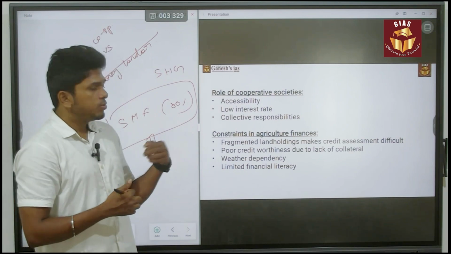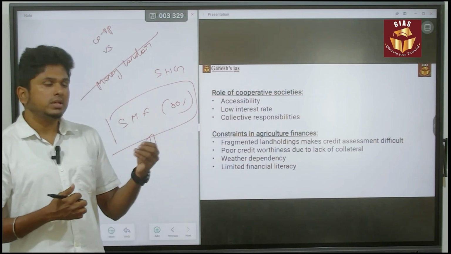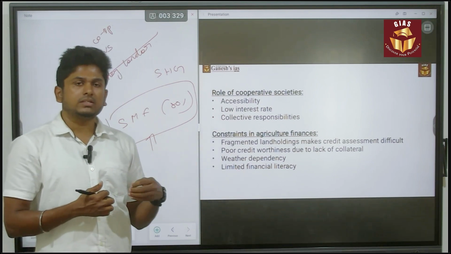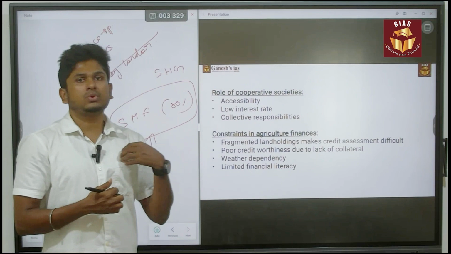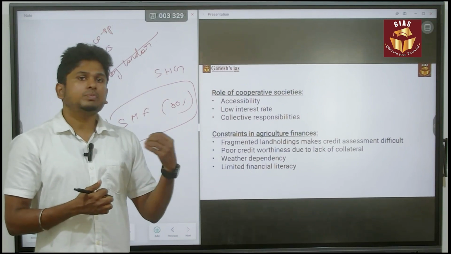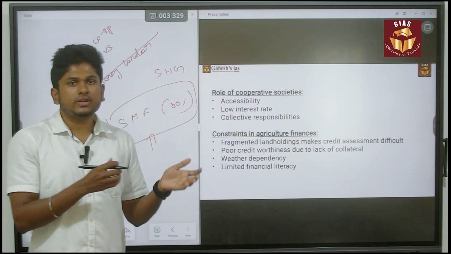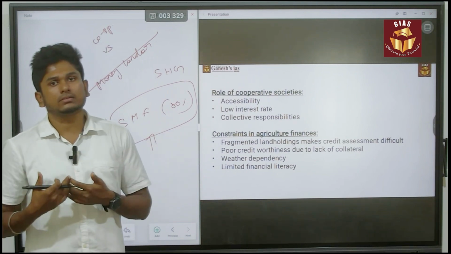Next, poor creditworthiness due to the lack of collateral. So that is the only reason. There is poor creditworthiness because I don't have collateral. How will the lender give me money? So I obviously have to get the money from the moneylender.